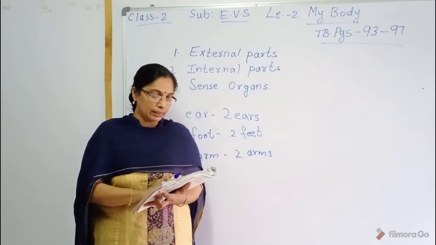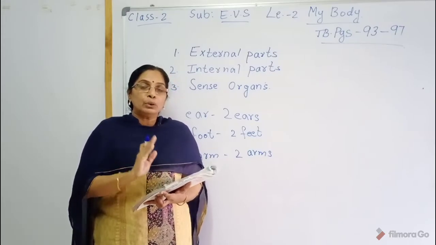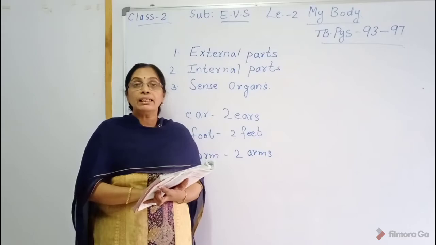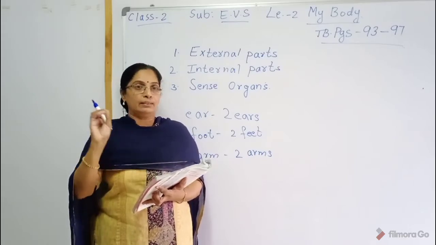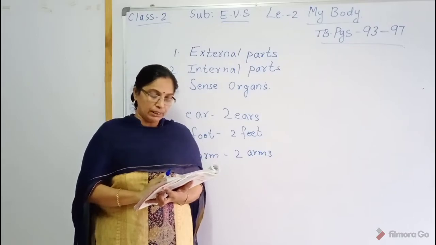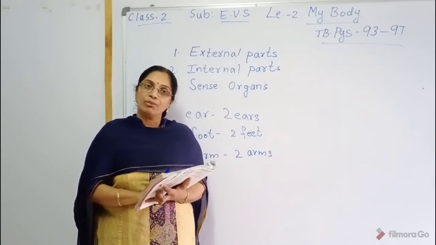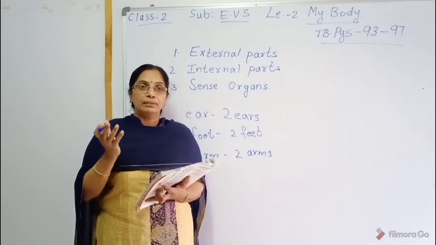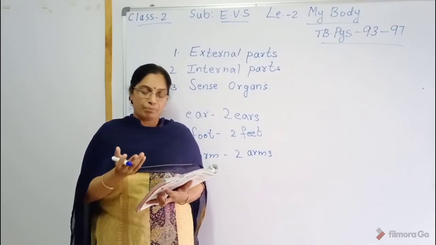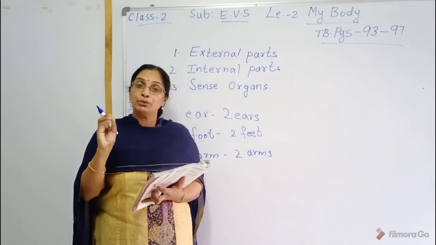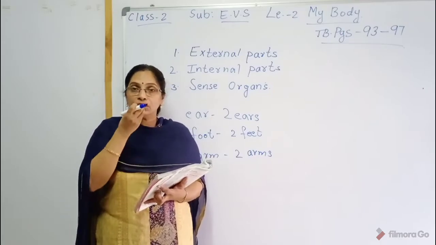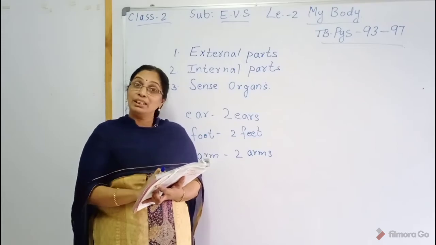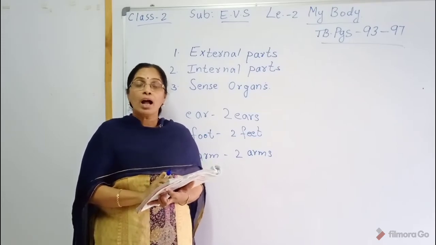Ear. What do we do with our ear? We can listen to the music. We can listen, hearing. Next one is foot. We can walk, jump, dance, play. The next is arm. What do we do with our arms? Pick the things, eat, write. Many things we can do with our arm.